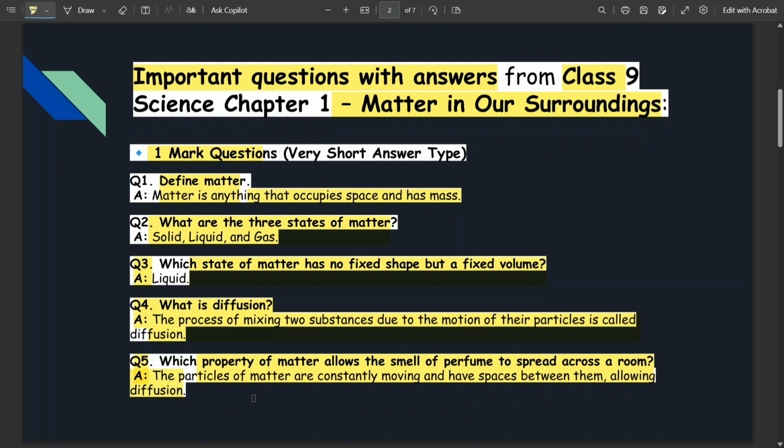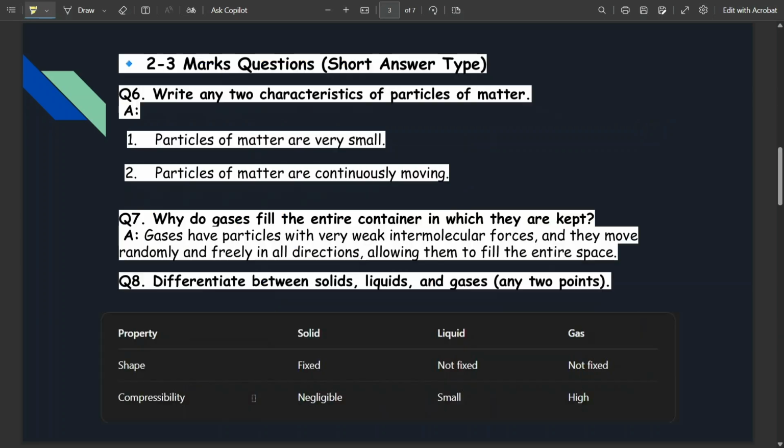पार्टिकल ऑफ मैटर हमारे continuously move करते रहते हैं, उनके बीच में spaces होते हैं, और diffusion के process से हमारा जो smell होता है फैल जाता है across room। सो फिर आगे देखते हैं हमारे 2 to 3 marker questions. Write any 2 characteristics of particles of matter.